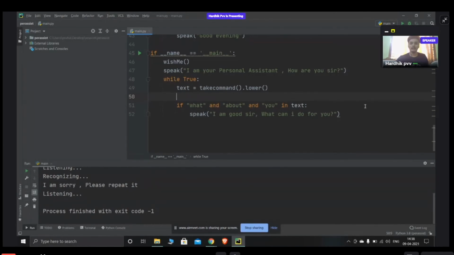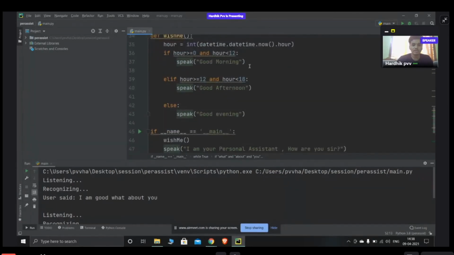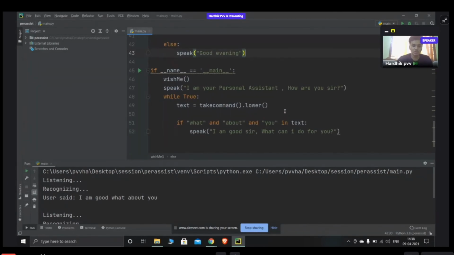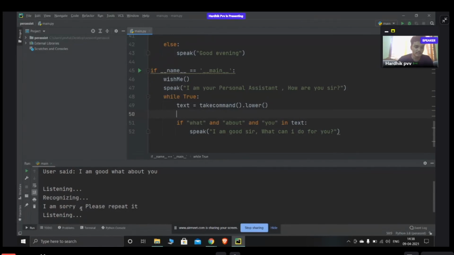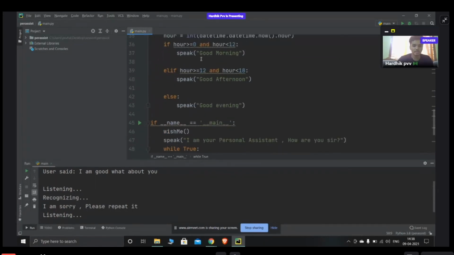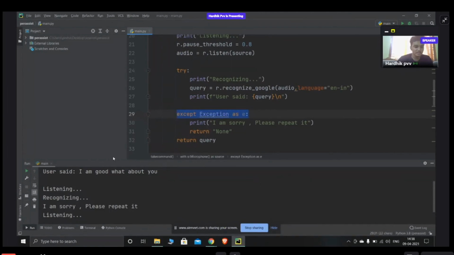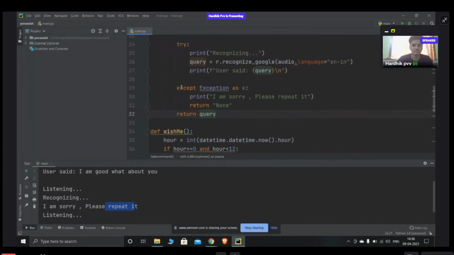Now you can see that it recognized and analyzed my speech, and wherever what about you is there, it automatically responded. So I need to do this function. Also, if you look at my terminal, see what happened at the start. Before, when you had the take command function here, it only ran once, so it listened and then ended. But now that I put the whole command under while True, it keeps listening and recognizing. As I don't say anything, it went to the exception case which I gave, and it prints, I am sorry, please repeat it. That's the reason I used while True here, and that's the reason I use the exception here.